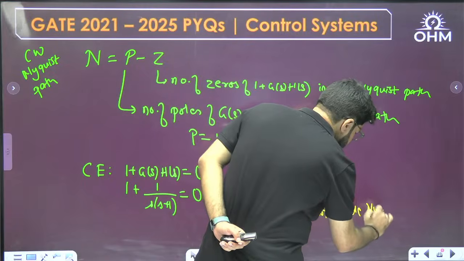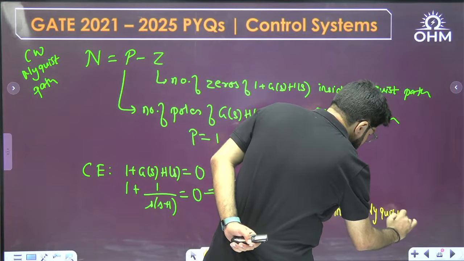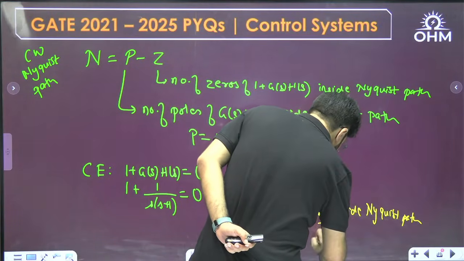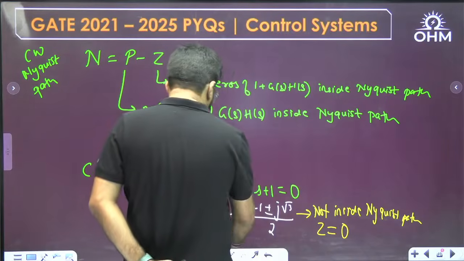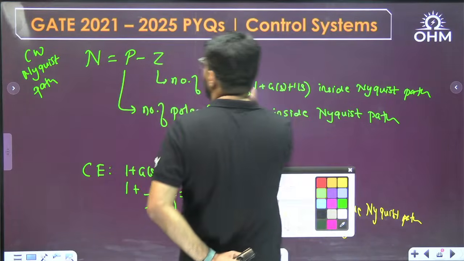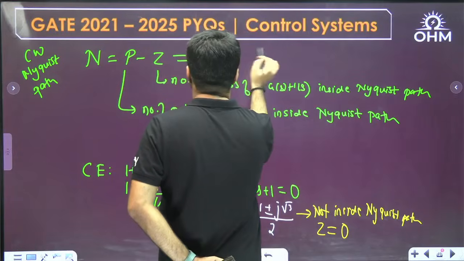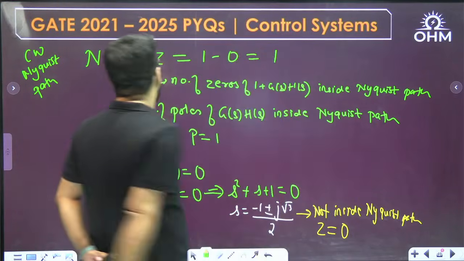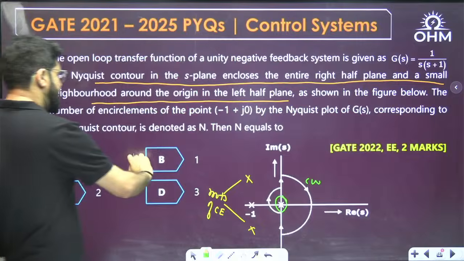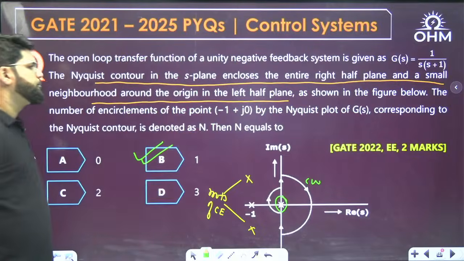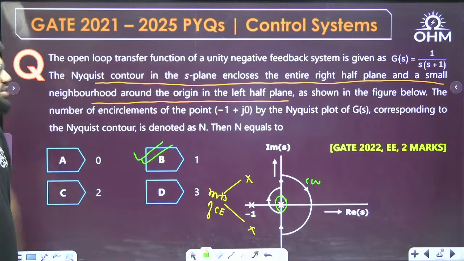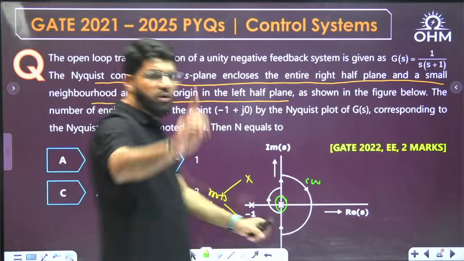Not inside the given Nyquist path. That means the value of z is 0. So what is the n value? P minus z. P is 1, z is 0. The answer is n equal to 1. The number of encirclements of the point -1 plus j0 by the Nyquist plot will be equal to 1.